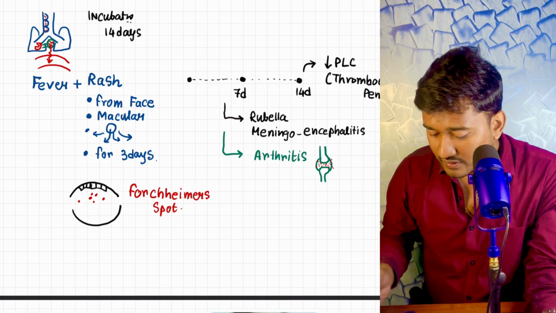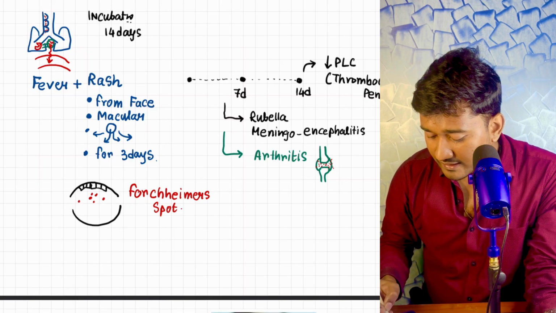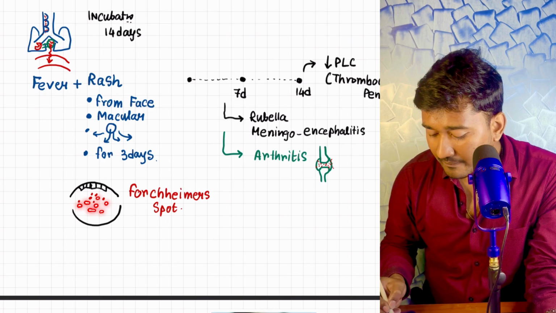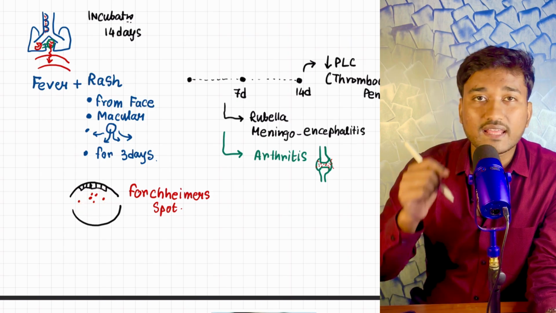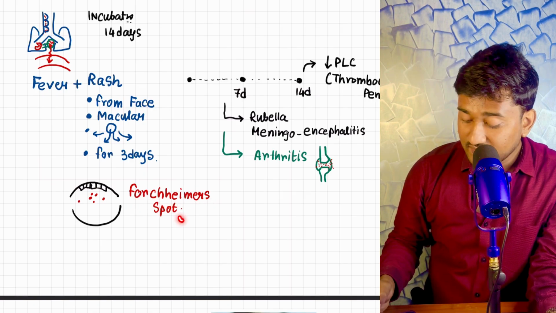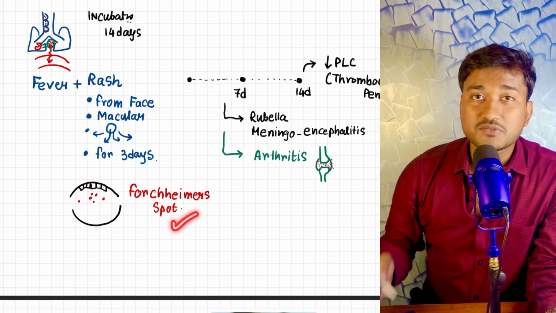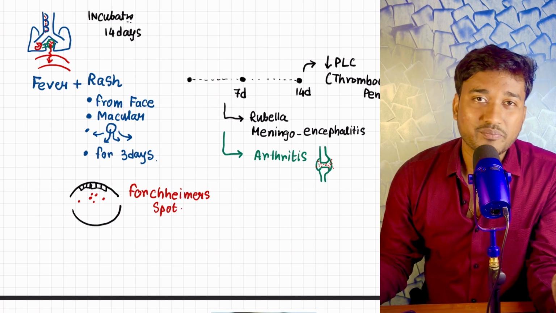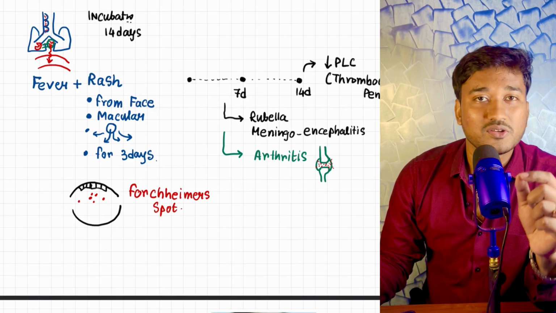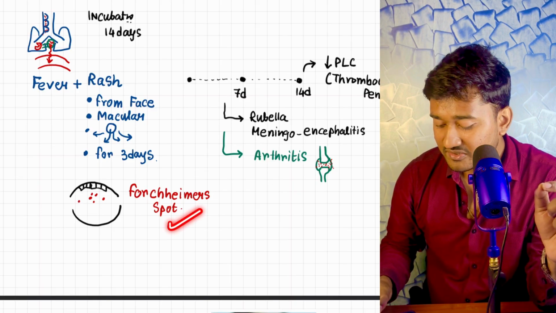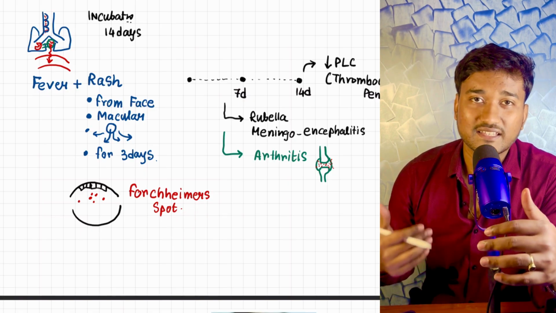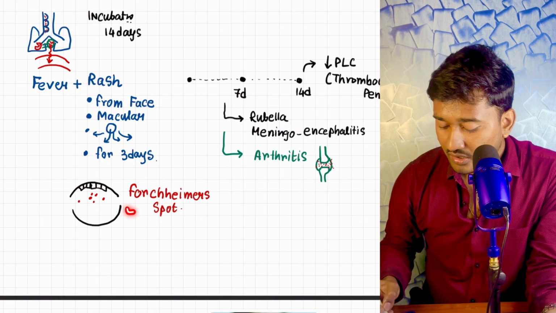Another thing is that red or deep pink macular lesions are seen in your oral cavity. These are called Forchheimer spots. I don't know who gave this name, very dangerous name. I told you in the previous lecture that the Koplik spot is pathognomonic for measles, and here the Forchheimer spot is very classical, rather pathognomonic, in rubella.